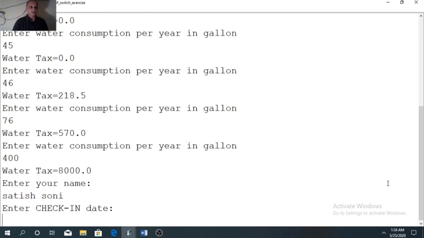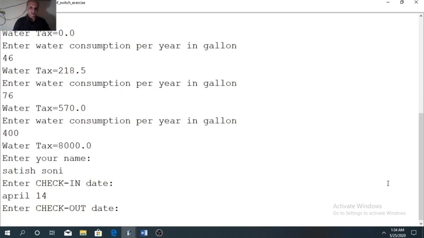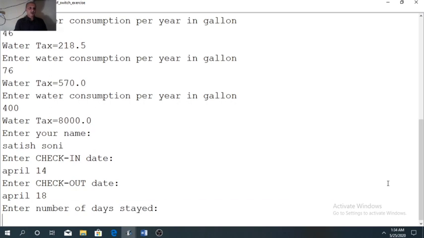Name is entered here. Check-in date, suppose April 14. Checkout date, 14/18. So how many days? I think 5 days. Number of days stayed, that is 5 days. For 5 days, what is the bill amount?